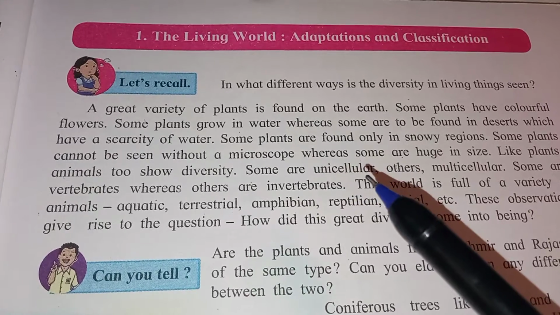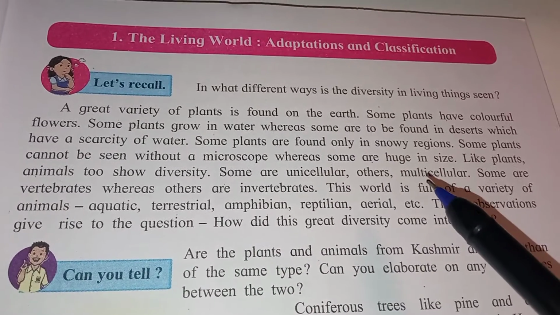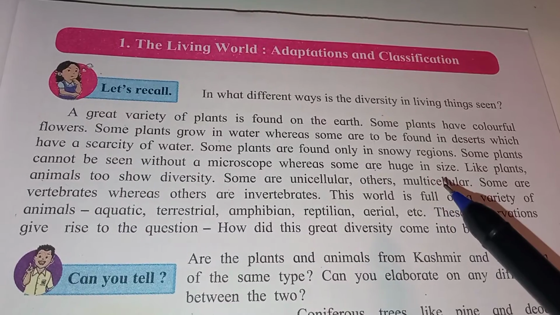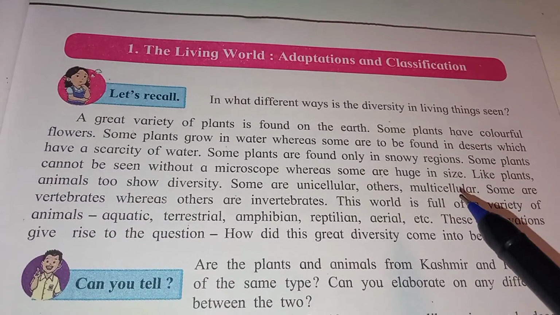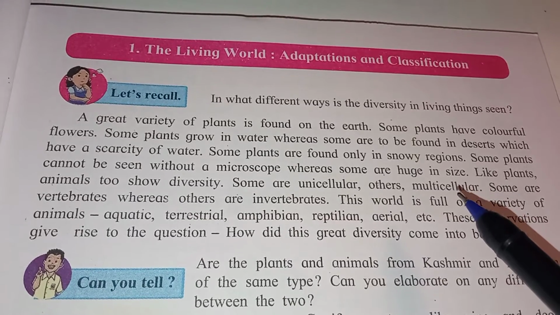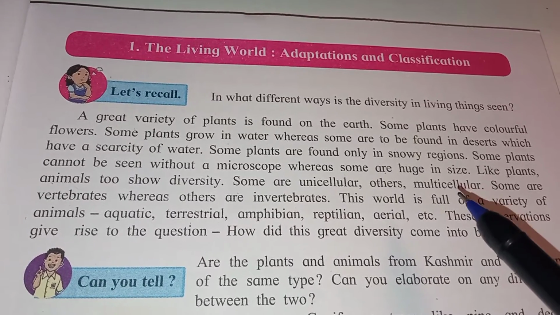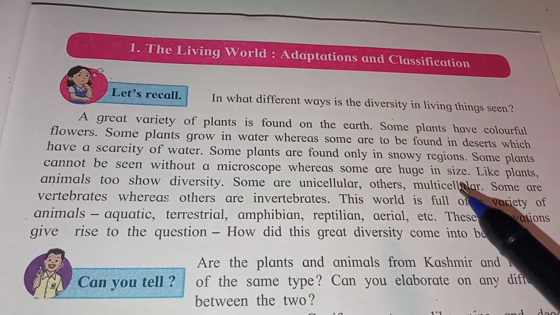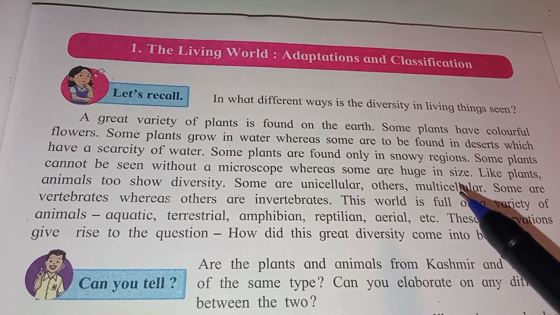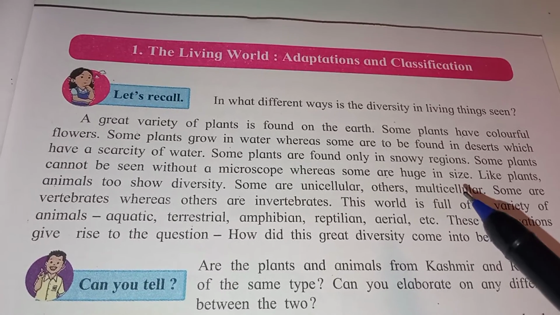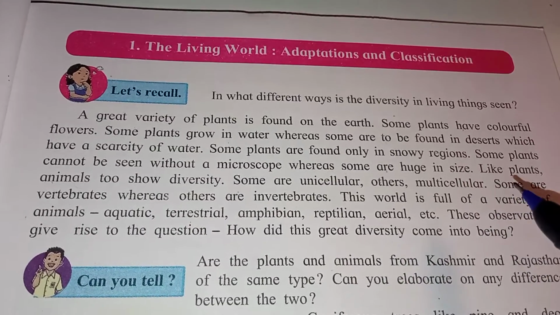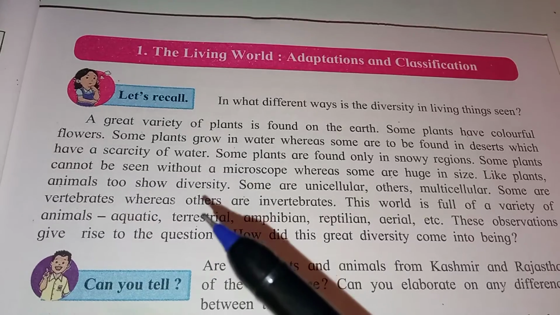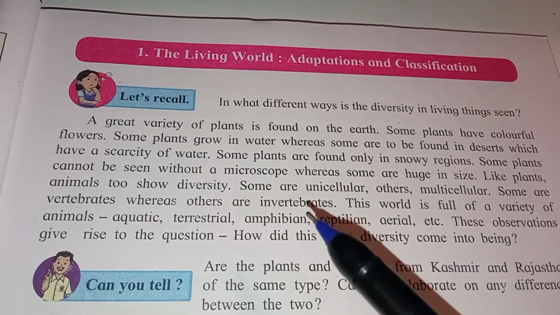On the other hand, multicellular animals are also present on our beautiful blue planet, Earth, for example human beings, monkey, donkey, tiger, lion, elephant, etc. Some are vertebrates whereas others are invertebrates.